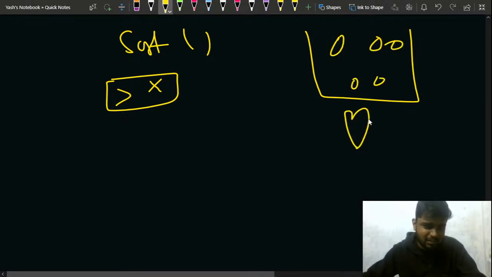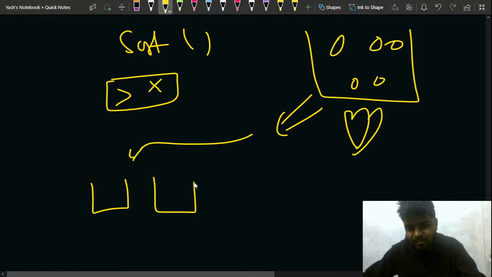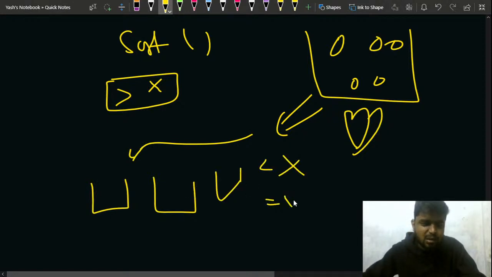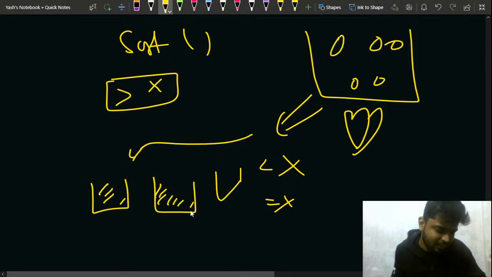So you just melt this out, and then you can put this much amount of money in everyone, so that everyone who was lesser than x can be at least equal to x, right? So you put this money out like this. Now this guy is suggesting that that will give us a TLE.